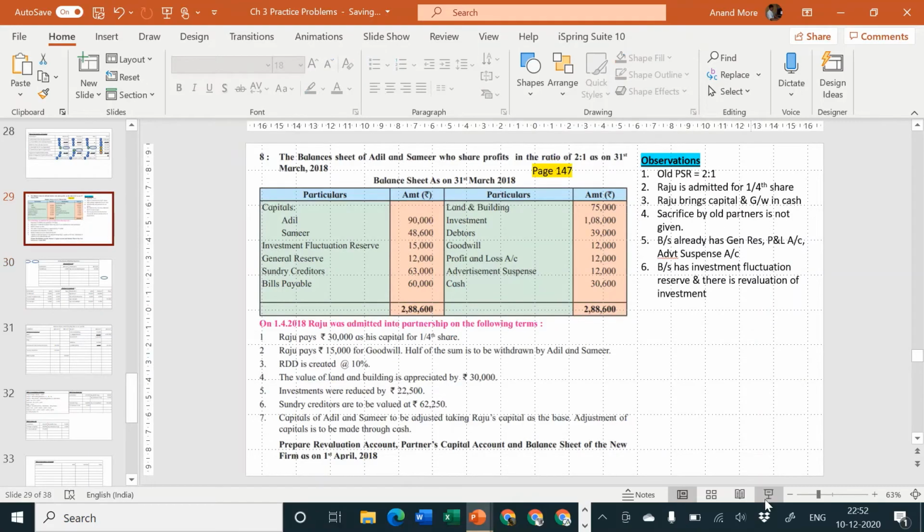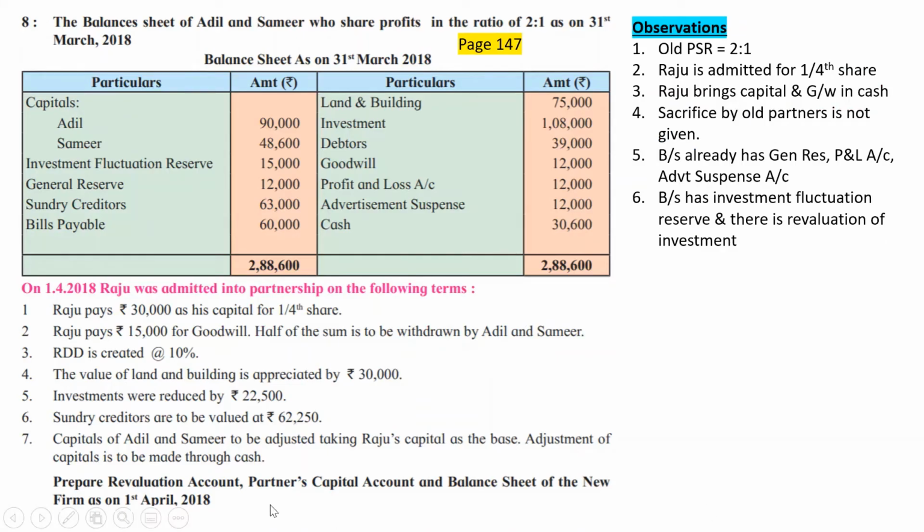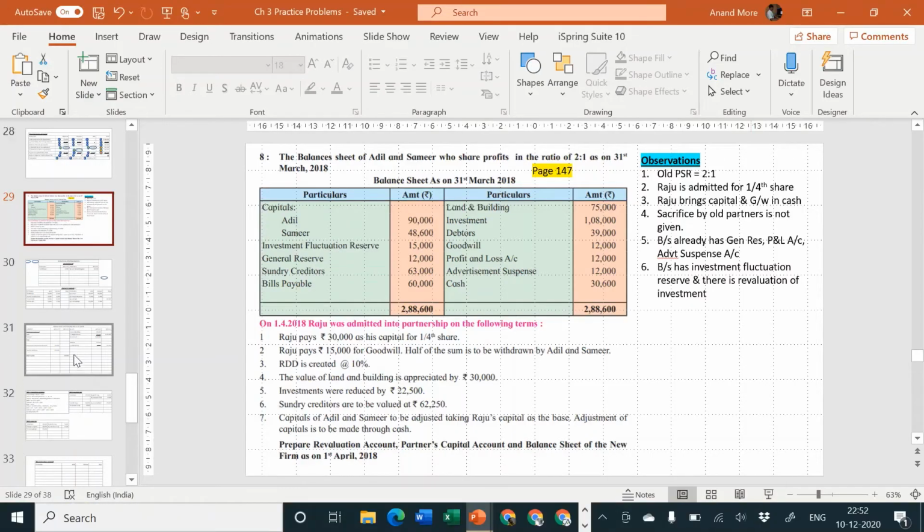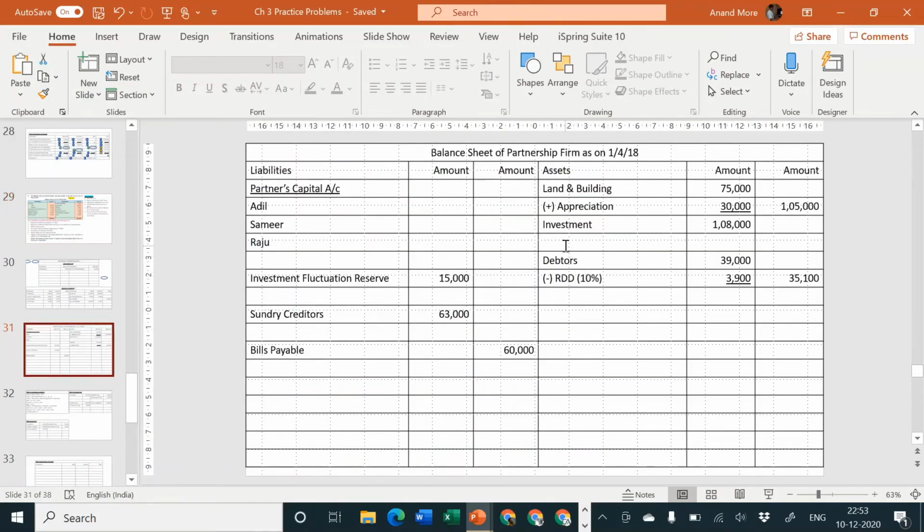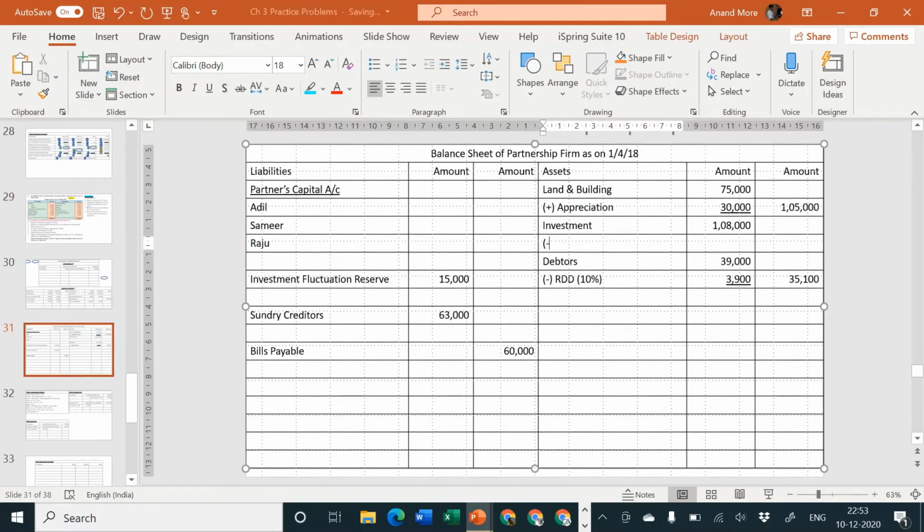Next adjustment, investments were reduced by rupees 22,500. The most important adjustment, or I can say yes, the most important adjustment. Second most important is capital, adjustment number 7. Let us consider now the most important adjustment of this problem. Investments were reduced by 22,500. Please don't get confused. What I'm going to do, investments, I'm going to write here less reduction or less revaluation.